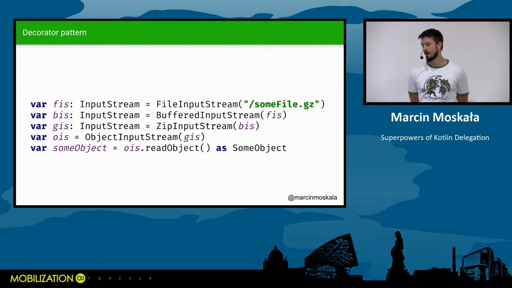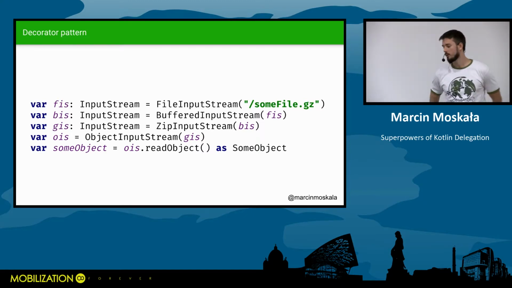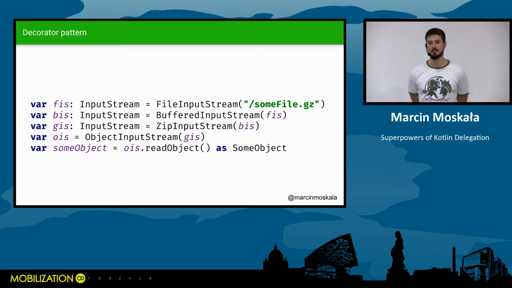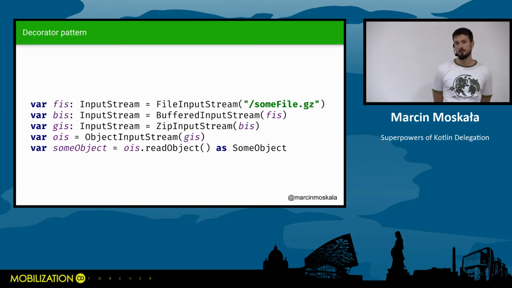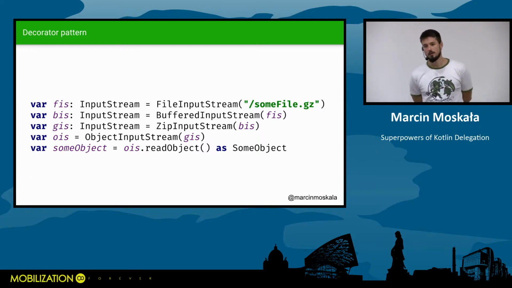So we first create a file input stream, we wrap it up into a buffered input stream that adds buffering capabilities. Then we wrap it into a zip input stream that adds unzipping capabilities. We wrap it into an object input stream, and finally we read this object, and by that we process it using all these objects one after another. Very typical Kotlin usage is when continuations are wrapped under the hood, or streams are using decorators under the hood when we use Kotlin streams.